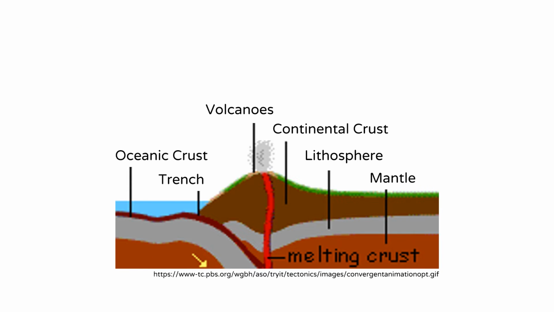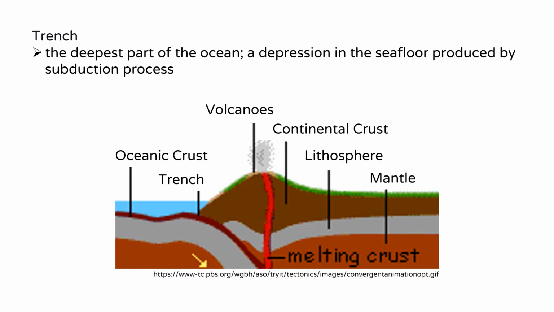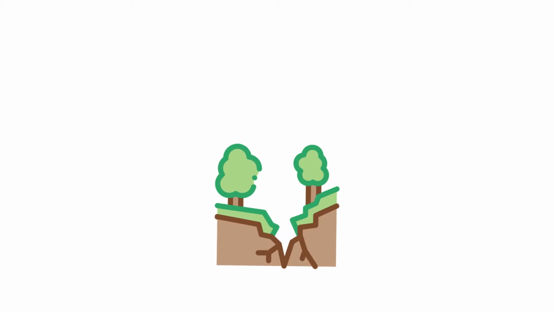For the oceanic crust, one important geologic feature is formed, and that is the trench. Also called submarine valleys, ocean trenches are the deepest part of the ocean. The trench marks the line where subduction begins. Another subsequent effect of the continuous grinding of plates against each other is the occurrence of earthquakes.